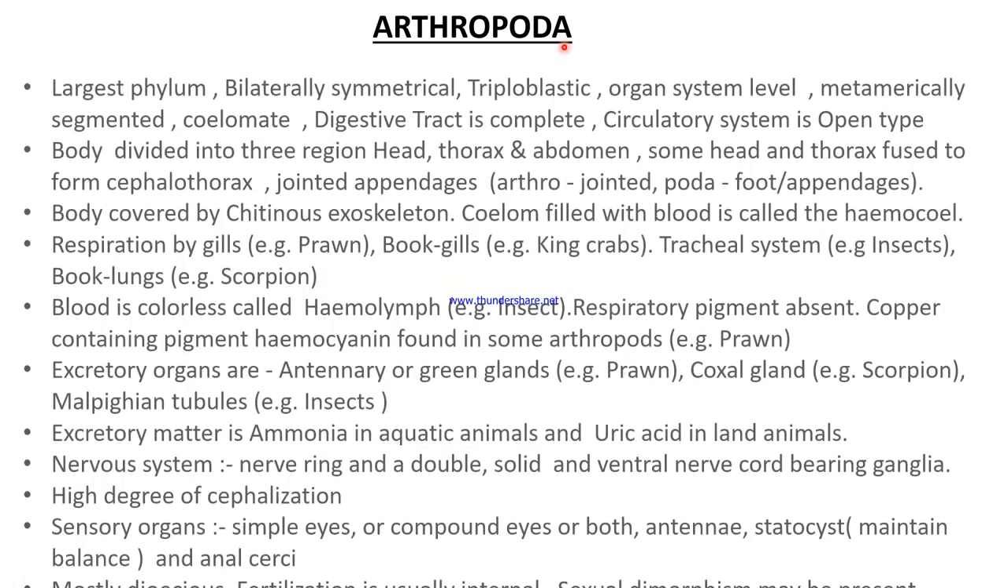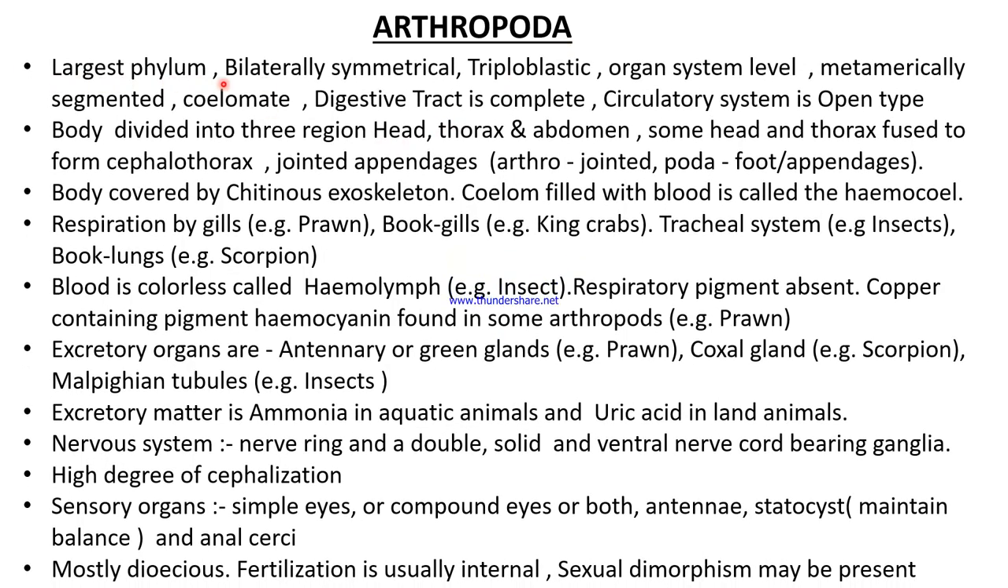Arthropoda. It is the largest phylum. It is bilaterally symmetrical, triploblastic, and has organ system level. It is metamerically segmented. It is coelomate. Digestive tract is complete. Circulatory system is open type.